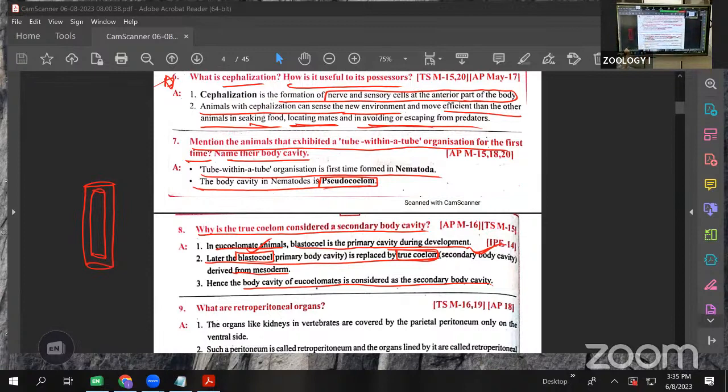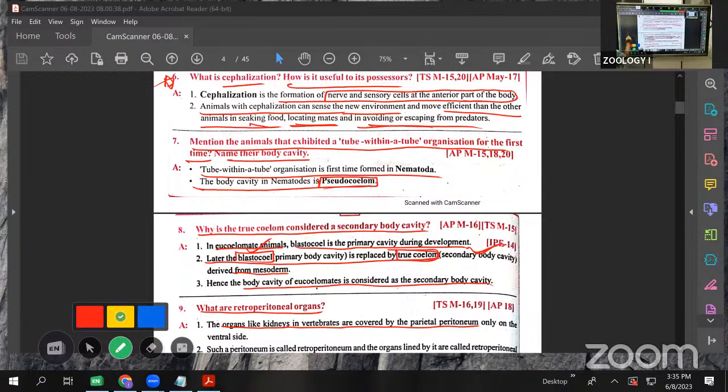The next question is also important. See this one. What are retroperitoneal organs? Organs like kidneys in vertebrates are covered by the parietal peritoneum. That is covered by the parietal peritoneum.